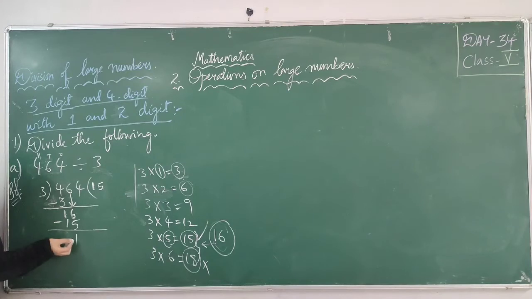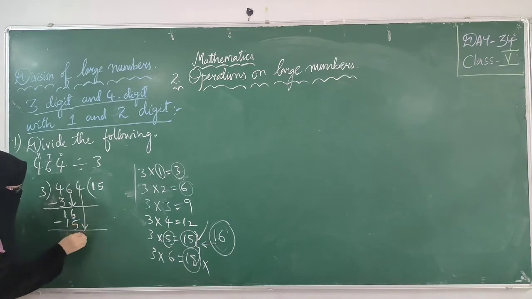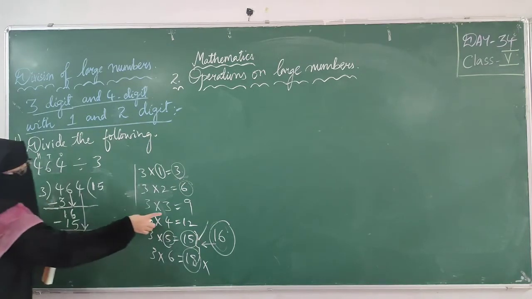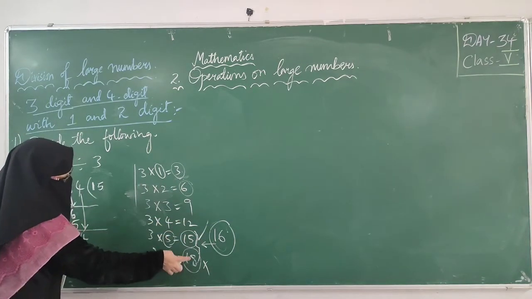I got 3. Again I am checking: is 1 less than 3? Yes, 1 is less than 3. So what should I take? I have to take the other digit, that is 4. I have taken the leftover digit. In the 3 table, check whether 14 will come or not. Check 12, 15, 18. 14 is not coming.